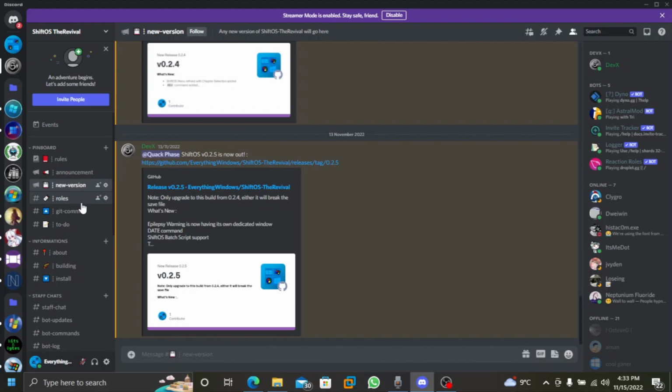Or if you want to translate it to other languages, you can possibly do so in the future by applying through the ShiftOS TheRevival Discord server. And if you just want to share gameplay and stuff, you can join the ShiftOS TheRevival Discord server. All the links will be in the description.